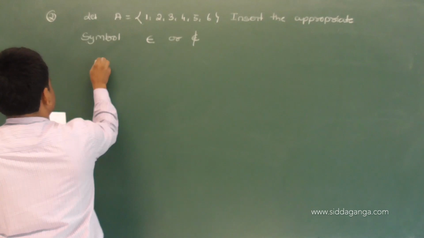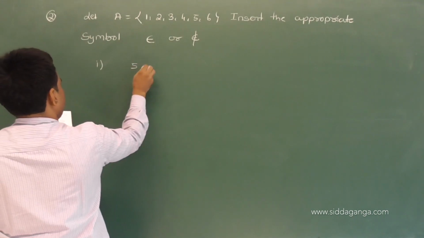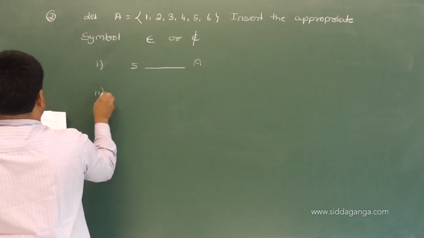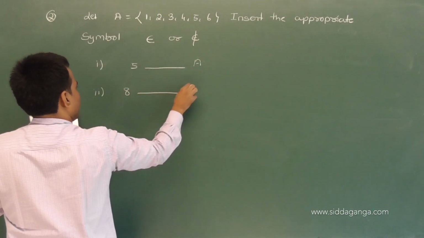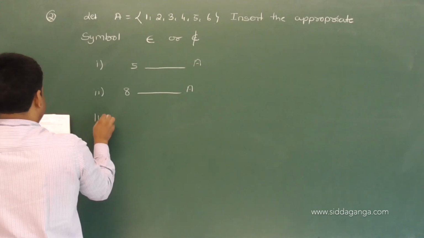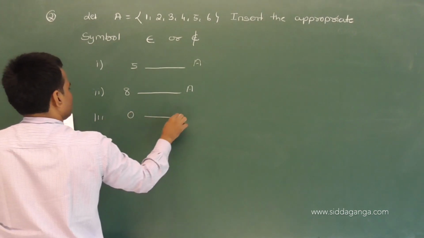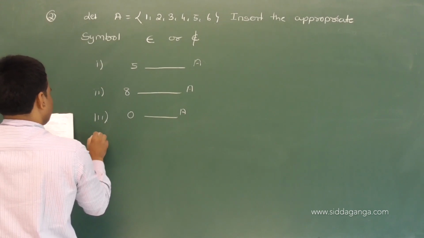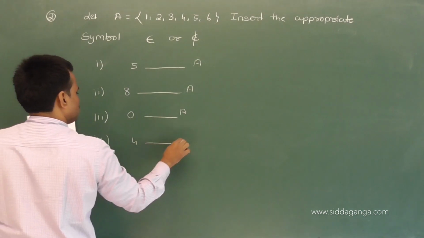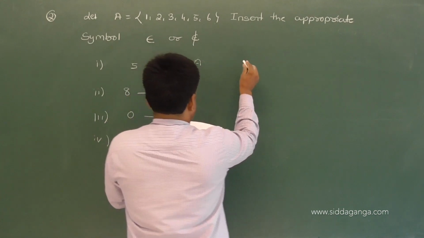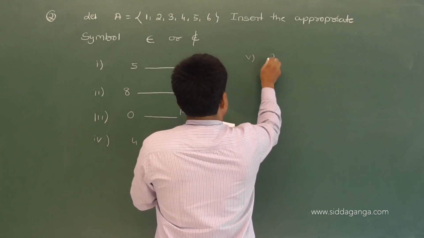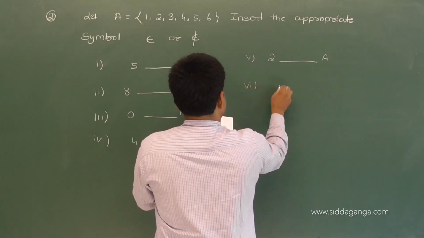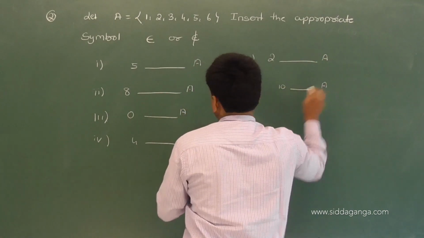in the blank spaces. 5 dash A, I write all the questions first. 8 dash A, third one 0, so fill in the blanks. Fourth one 4 and fifth one 2, sixth one 10.